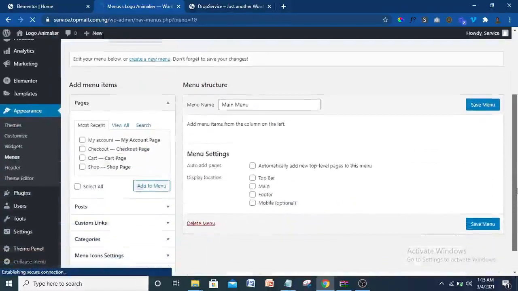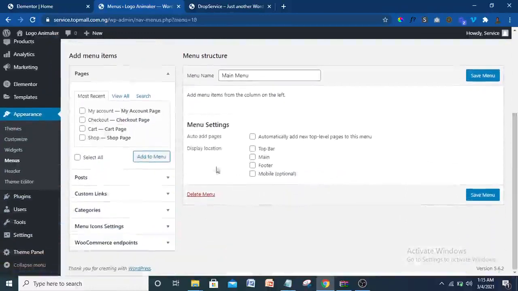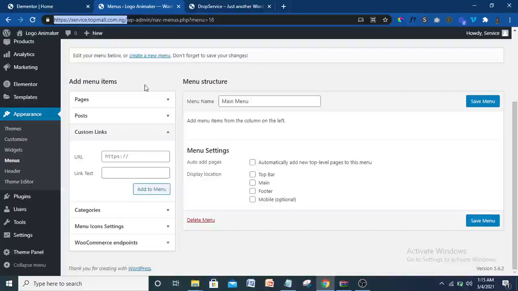Alright, so then that being done, our menu is not going to be pages, it's going to be custom links. So to do custom links, what you have to do is just come here, copy your website URL, then put it there. So the first one we look for was home, right? Forward slash, then you put hash home. So here just type in your normal Home with a capital letter, and you add that to menu.